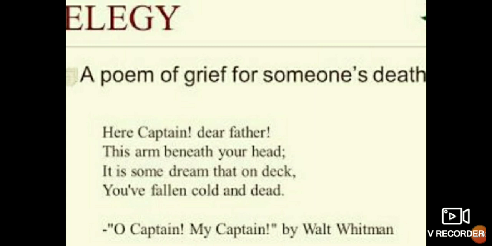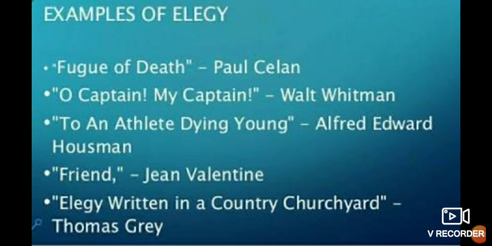A poem of grief for someone's death. Very clearly it is mentioned. Now if somebody dies, for them we are writing something. We want to convey our message to them, so we are writing for them. That is called elegy. Now there are many examples you can see for the elegy, like the Death of the Captain, My Captain. These are all examples of elegy, because these are written for the dead persons.